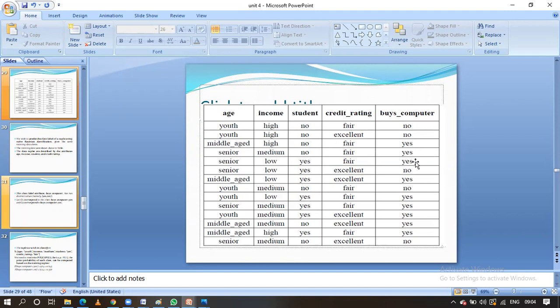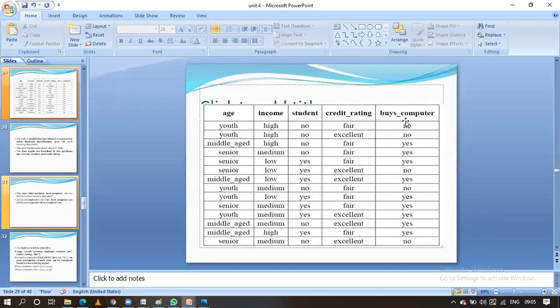No, here no, this one is not youth. Observe here, guys, for this particular record, buying computer equal to yes, one youth will be there, increment the count, 1. For this yes, it is not senior, it is youth, so we have to increment. Means overall 2 youth will be there given buying computer equal to yes.